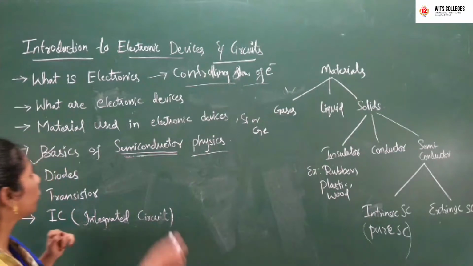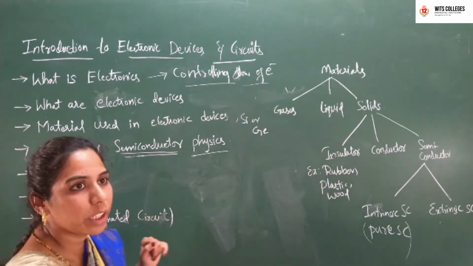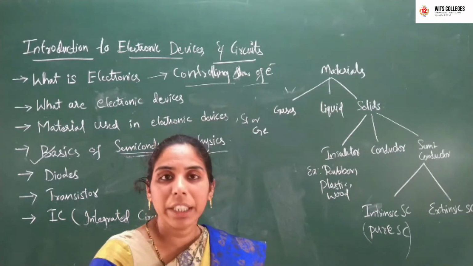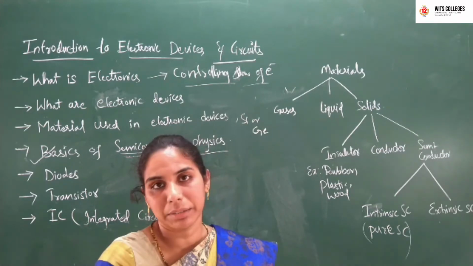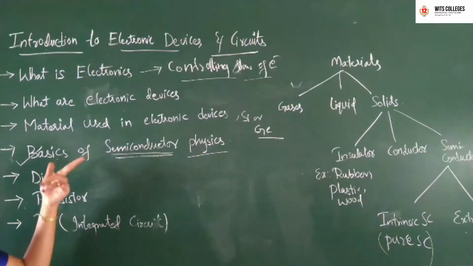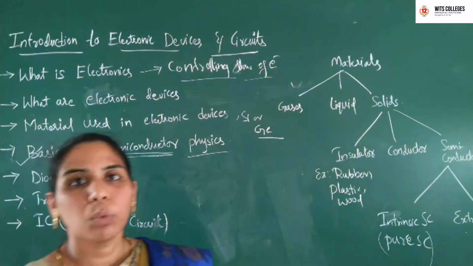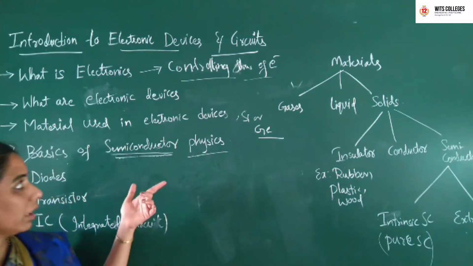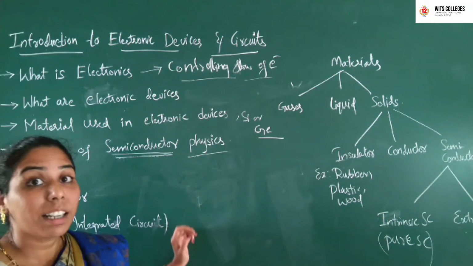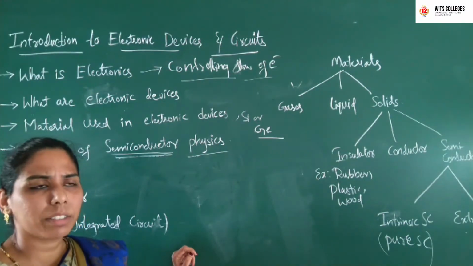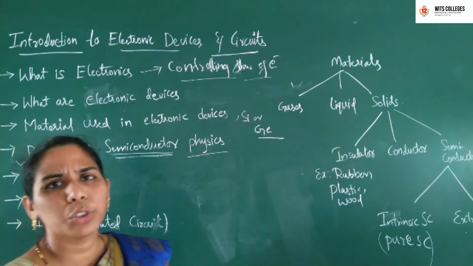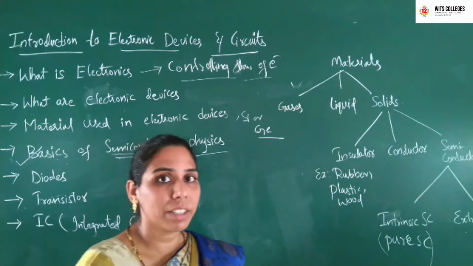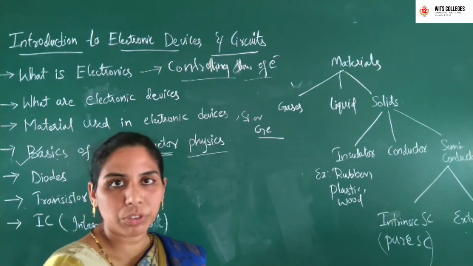In our basics, we are going to see what kind of material we are going to use in a semiconductor in order to make an electronic device. After knowing that, we need to increase the conductivity of a semiconductor device. How do we increase the conductivity? Usually by applying a doping process. What doping is, we see as we move further in our classes.